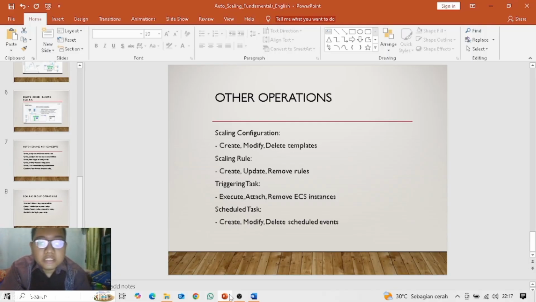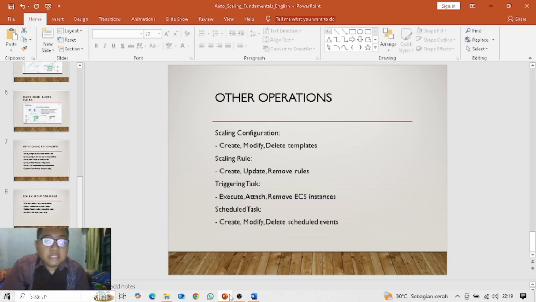And then in scaling rule, the operations are create, to create specific actions like add or remove instance, update and remove, to update and remove rules from scaling rule, and then triggering task, to execute the scaling rule. And then attach, to provide or revive the instance, and then remove, to remove an ECS instance from the scaling group.